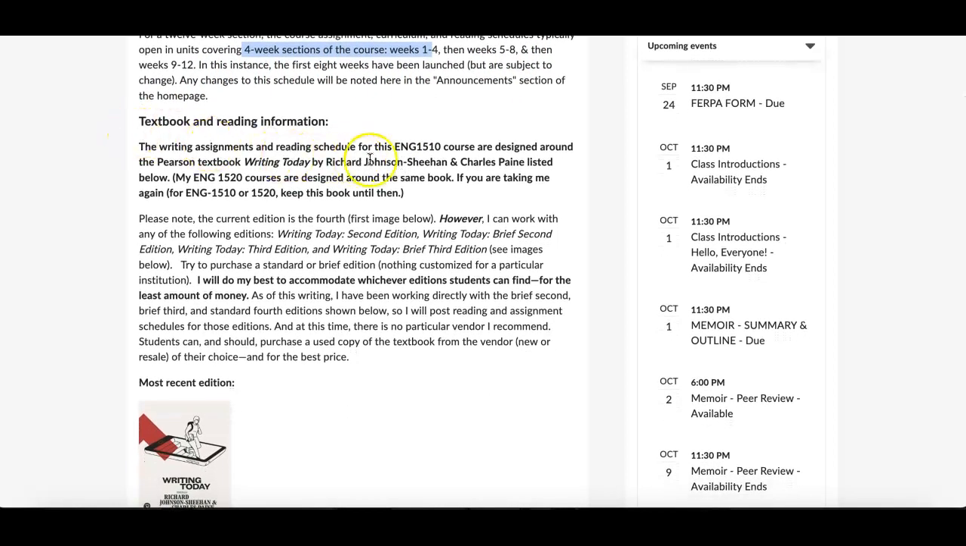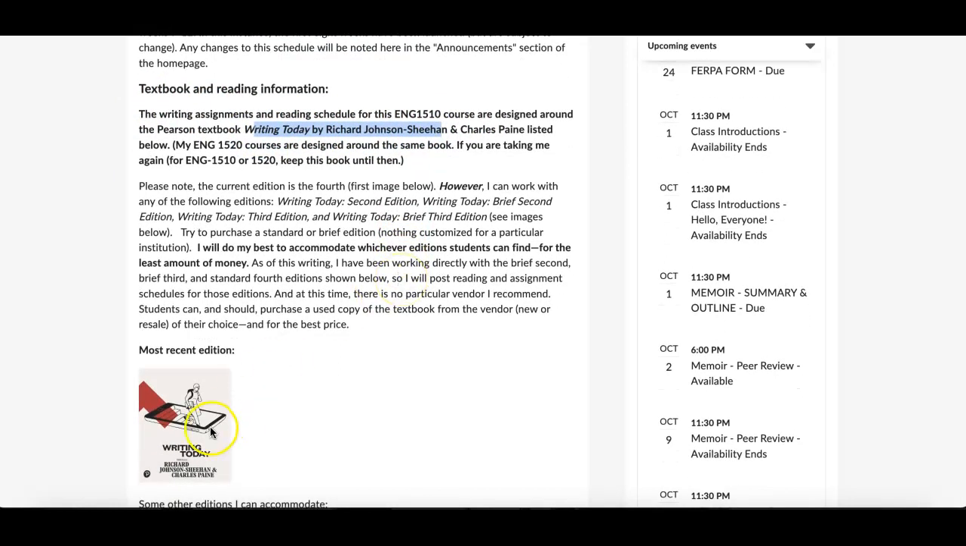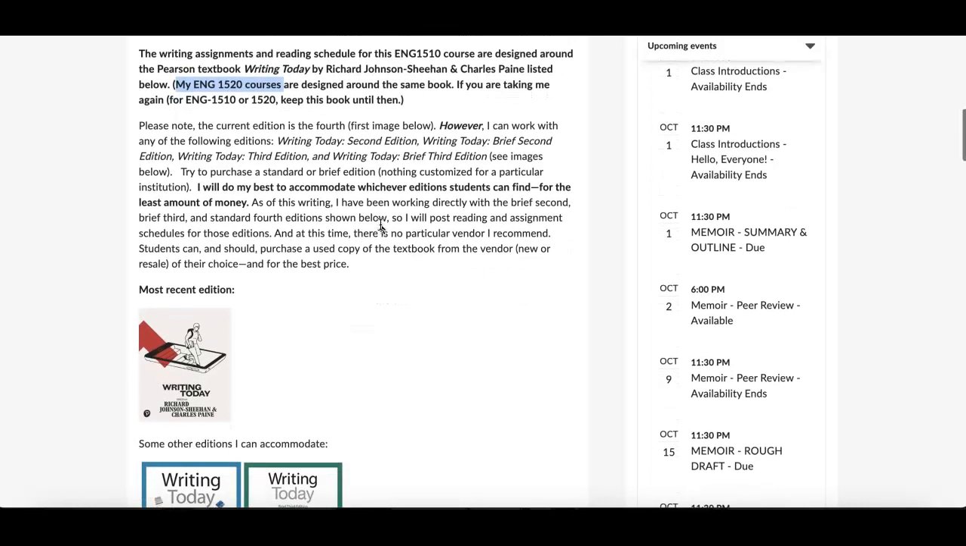The writing assignment and reading schedule in 1510 are designed around Writing Today, the textbook that's listed at the bookstore and down here below. If I am running 1520 courses students are taking, and I can't guarantee that term to term, but if you do end up taking me for one, hold on to this book for a while, because I typically use the same book for both sections. We just change assignments. We actually advance on one style of assignment you do here, and then we go into some other ones for that term.